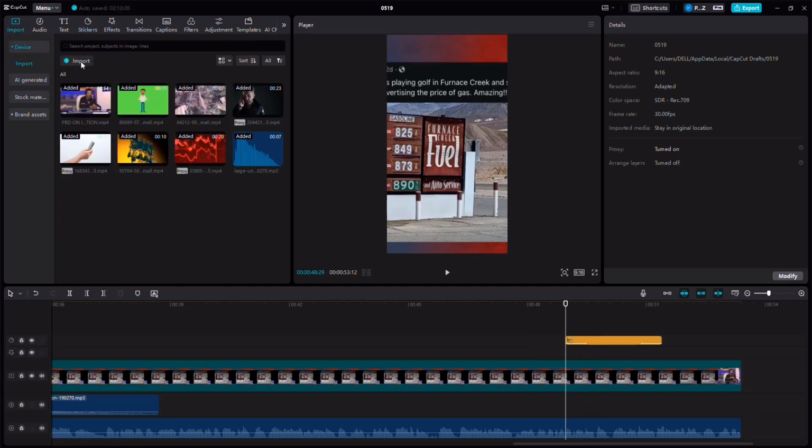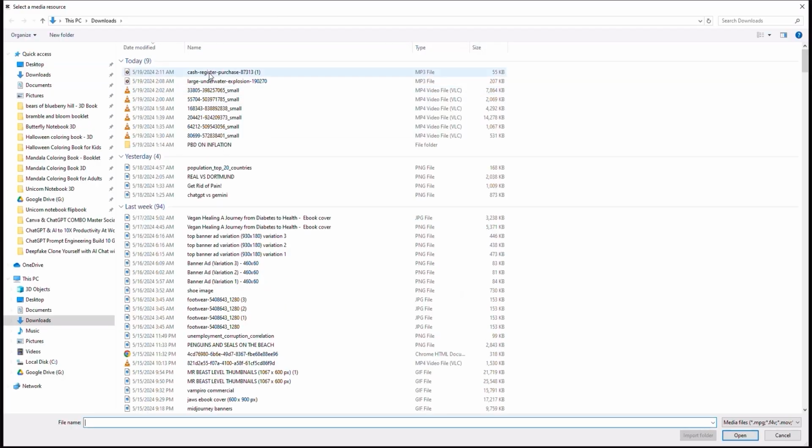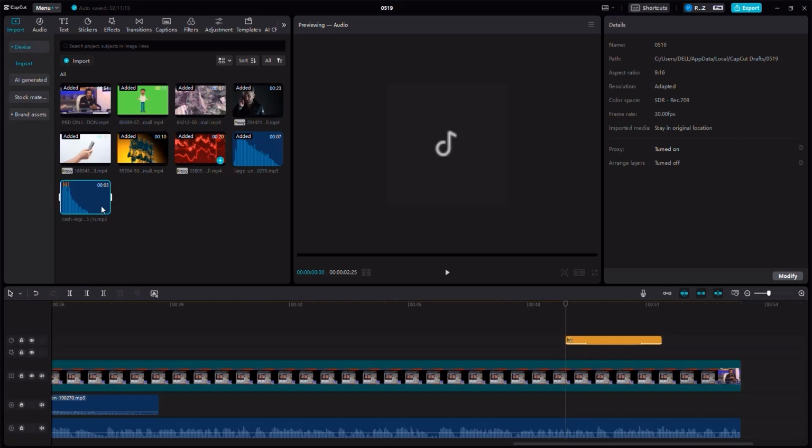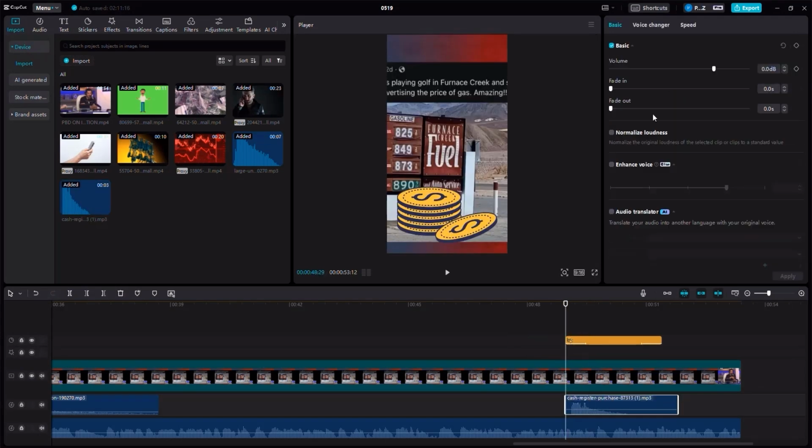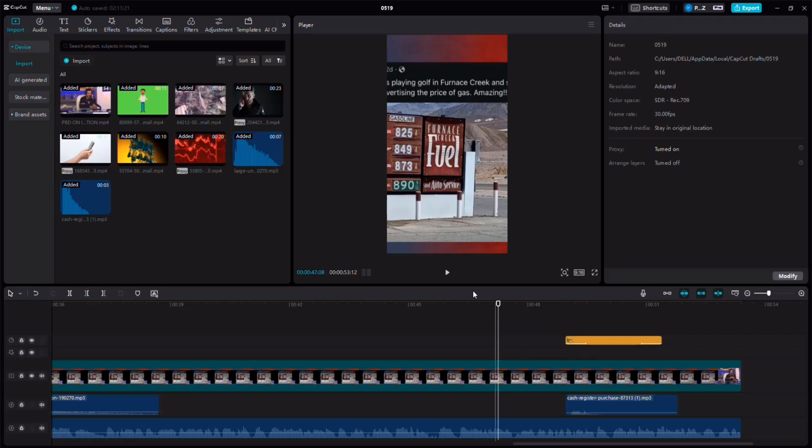All I'm going to do, click import. Import again. Go to the sound effect. Click it. Upload. Drag it right about here. And then make sure that you control the size of that sound effect. Lower it a little bit. And now if we listen to this.